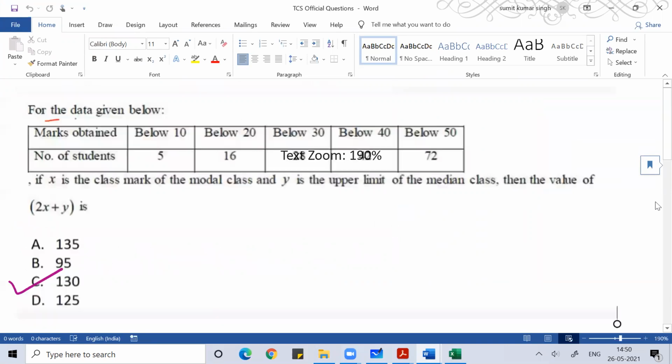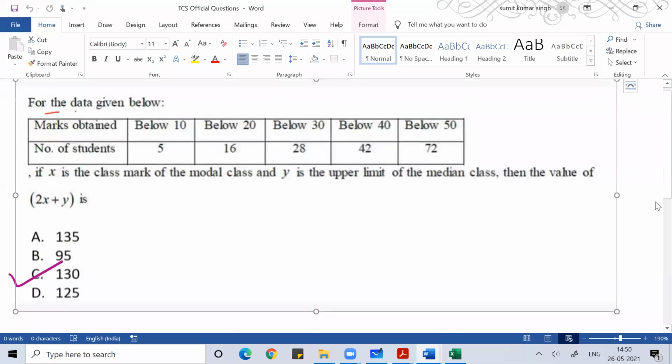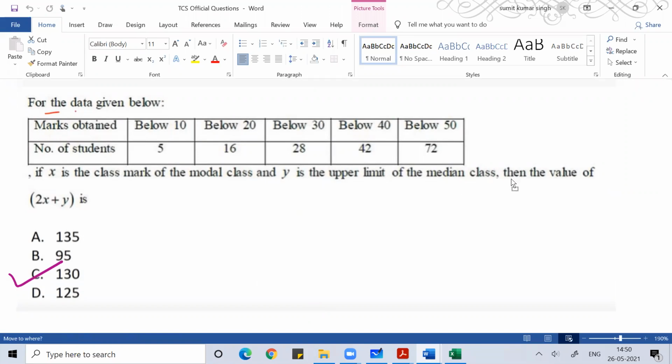You can see TCS asks a lot of questions on statistics. You can see this question for the given data below. This is the given data. If X is the class mark of the modal class and Y is the upper limit of the median class, then what is the value of 2X plus Y?